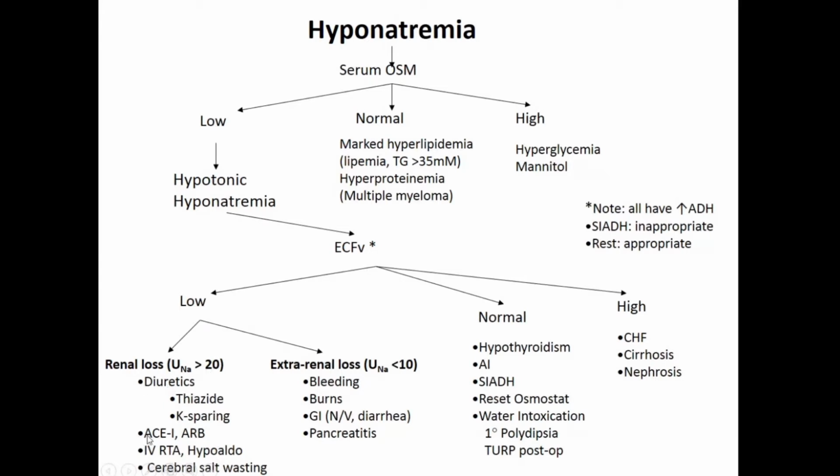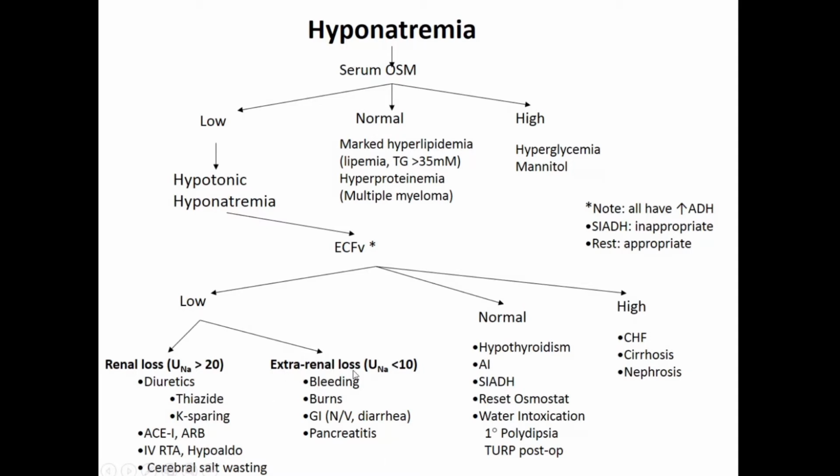He is maybe on drugs like ACE inhibitors, that is antihypertensive drugs, angiotensin receptor blockers, or he could be having something called cerebral salt wasting syndrome that I told you in the beginning. Any kind of neurological injury, stroke, head injury, or a cerebrovascular accident can stimulate the brain, leading to excessive renal loss of sodium, leading to low serum osmolarity and hypotonic hyponatremia.